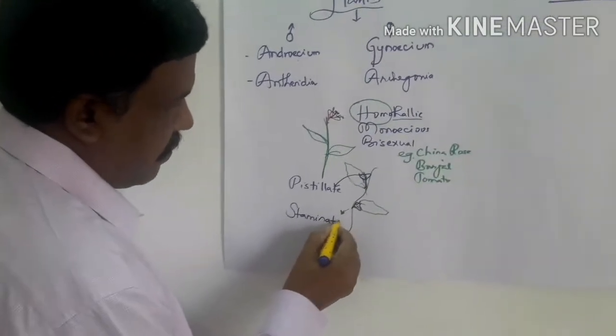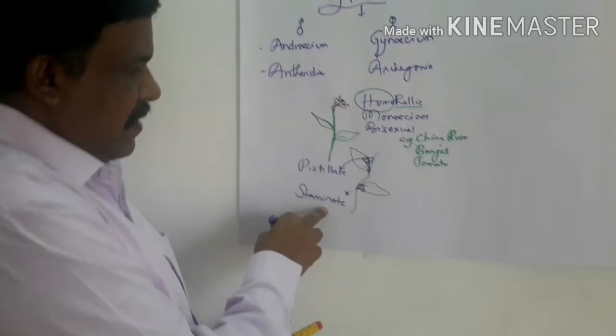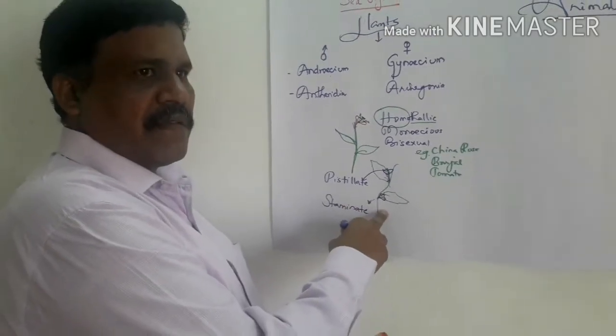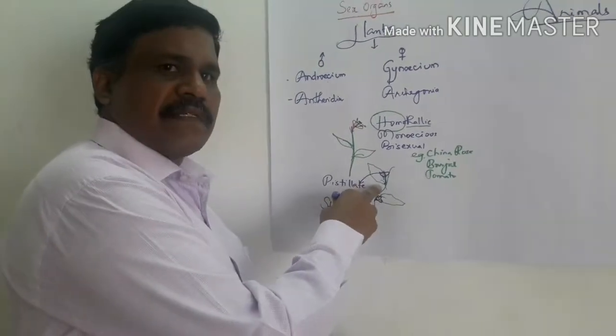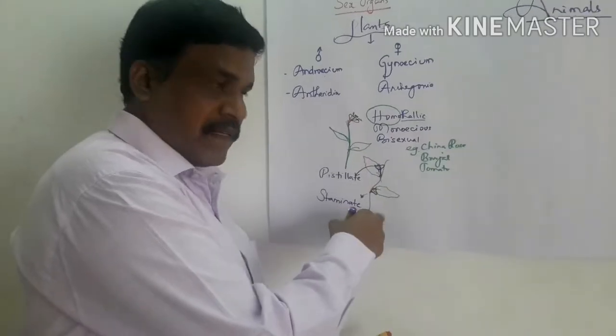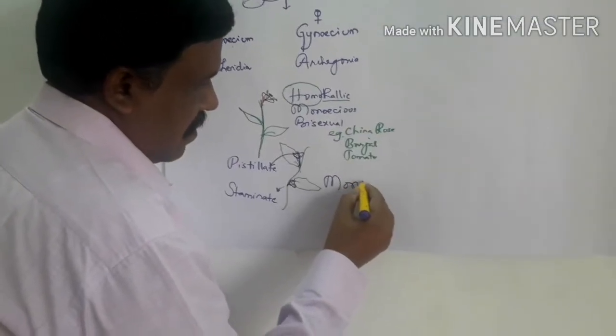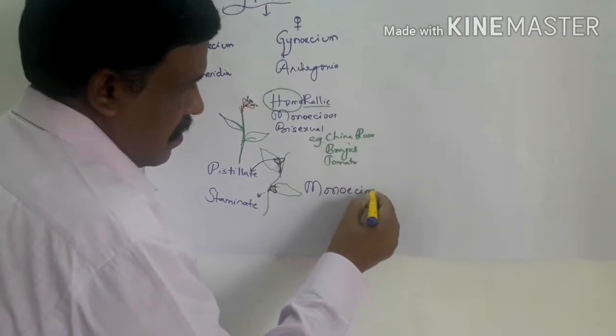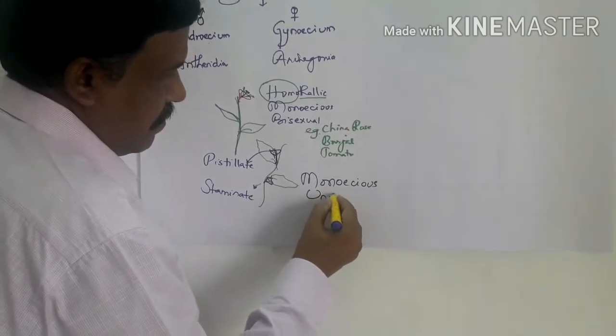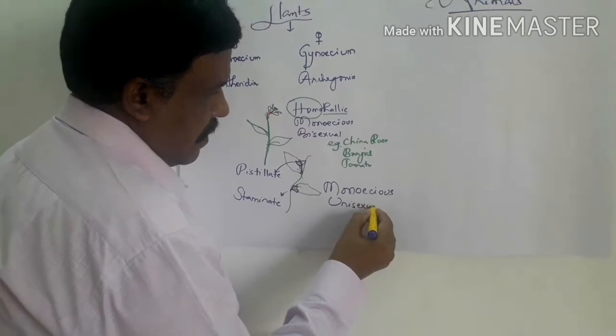Staminate flower. Staminate means the presence of the male sex organs. Pistillate means female sex organs. So they are present in the same plant. This is also called monoecious, unisexual. That is what you should remember.